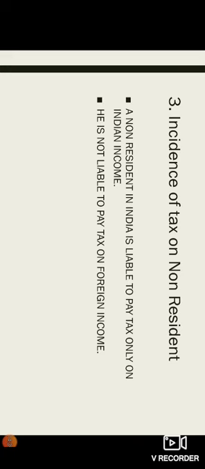And a non-resident is liable to pay tax only on Indian income. And if he is earning any other foreign income, then he is not liable to pay tax in India.